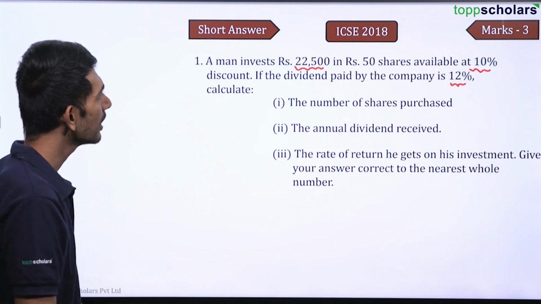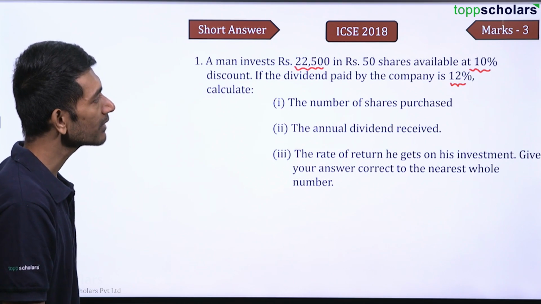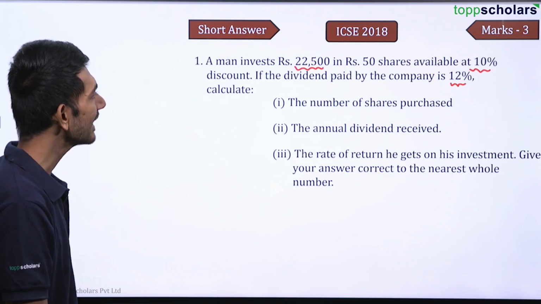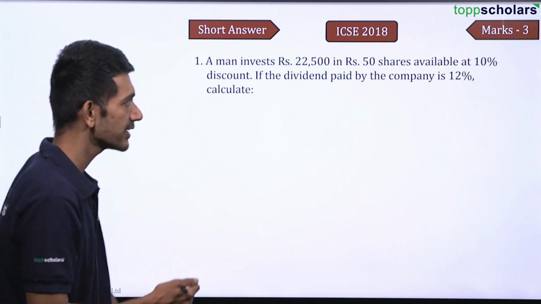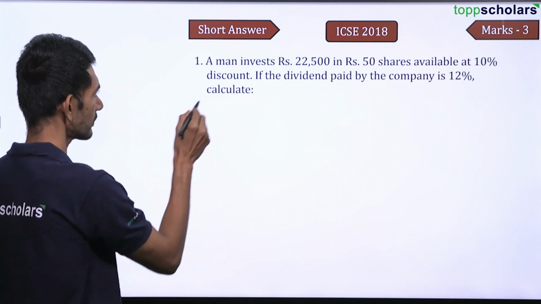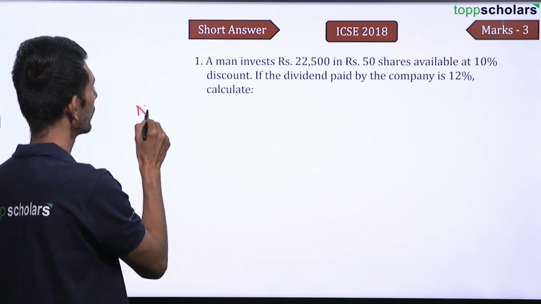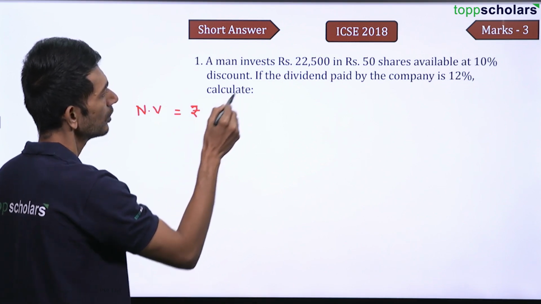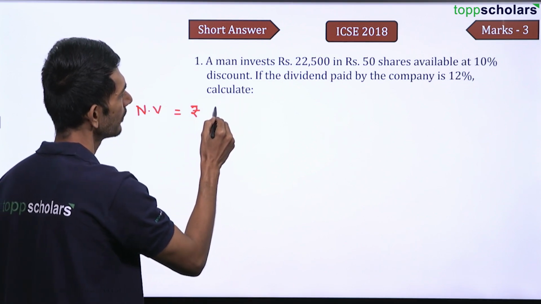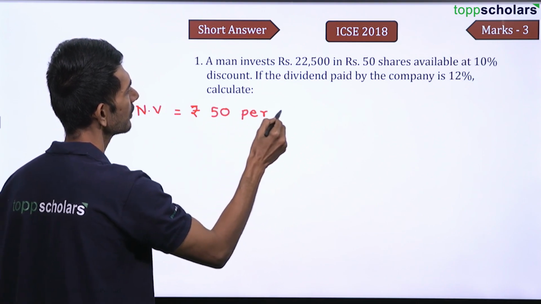It says, a man is investing rupees 22,500 in rupees 50 shares available at 10% discount. So what is the actual price of the share? You can say that the nominal value of the share is equal to rupees 50 per share, right?